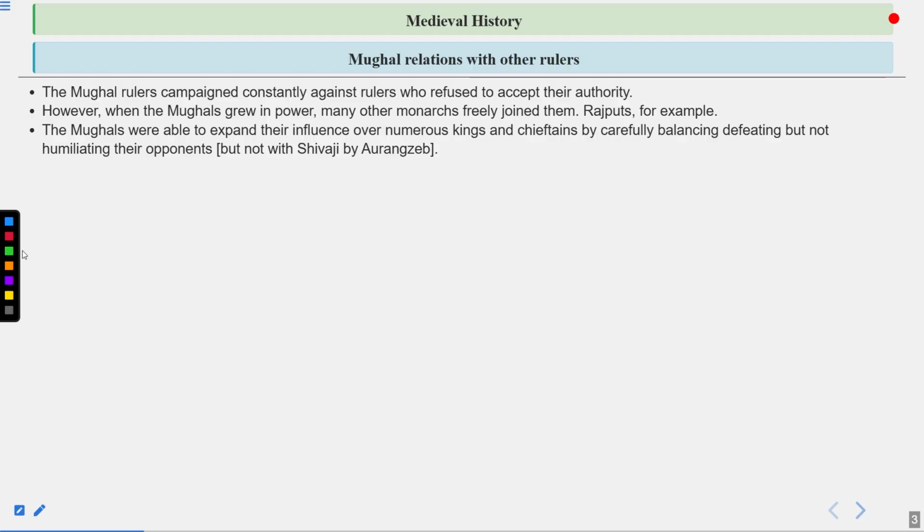The Mughals were able to expand their influence over numerous kings and chieftains by carefully balancing defeating but not humiliating their opponents. The only exception so far in this situation is Shivaji, in his dealings with Aurangzeb. Shivaji Maharaj was not someone who was forced to accept defeat by the Mughals.